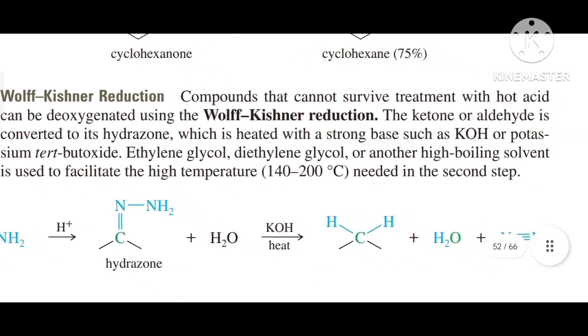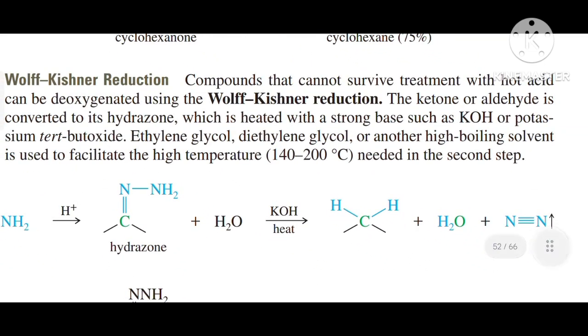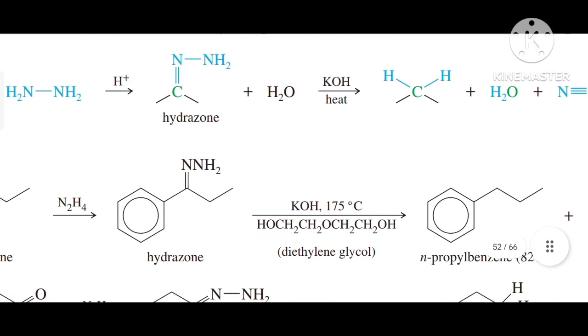Wolff-Kishner reduction. Compounds that cannot survive treatment with hot acid can be deoxygenated using the Wolff-Kishner reduction. The ketone or aldehyde is converted into its hydrazone, which is heated with a strong base such as KOH, that is potassium hydroxide, or potassium tert-butoxide. Ethylene glycol, diethylene glycol, or another high-boiling solvent is used to facilitate the high temperature, 140 to 200 degrees Celsius, needed in the second step.